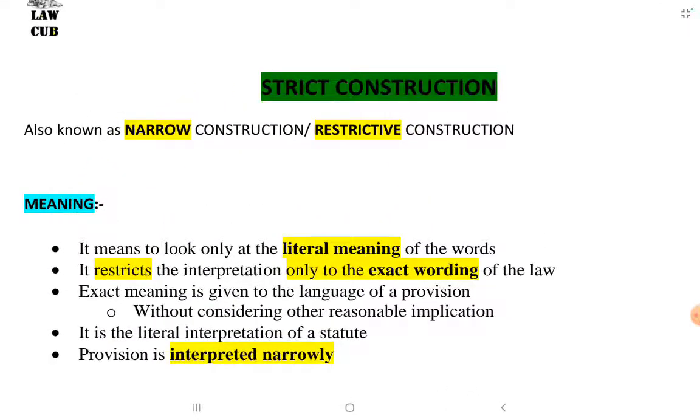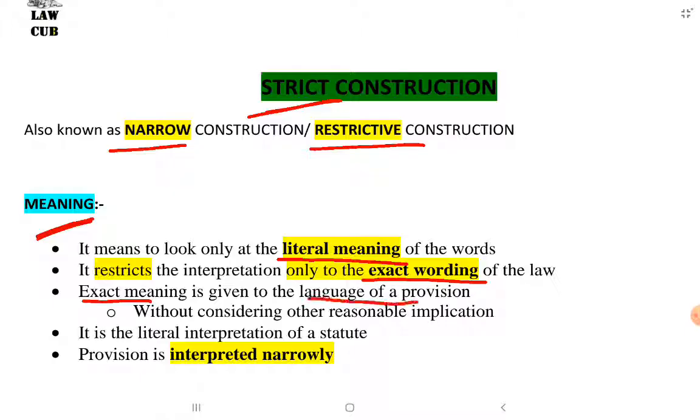Now we will see strict construction first. Strict construction is also known as narrow construction or restrictive construction. It means to look only at the literal meaning of the words. It restricts the interpretation only to the exact wording of the law. Exact meaning is given to the language of a provision without considering other reasonable implication. It is the literal interpretation of a statute. The provision is interpreted narrowly.